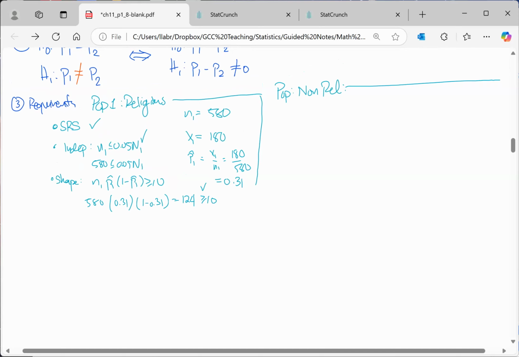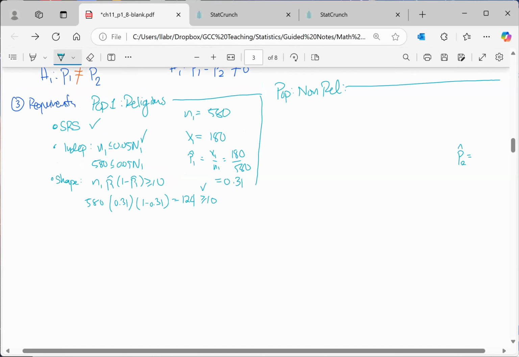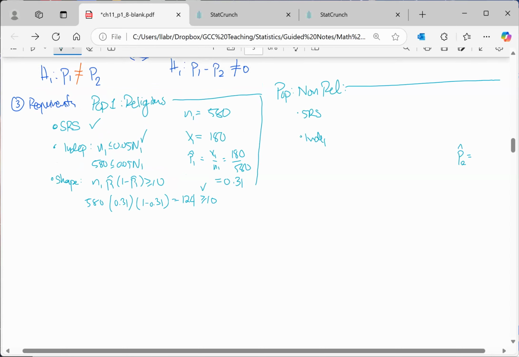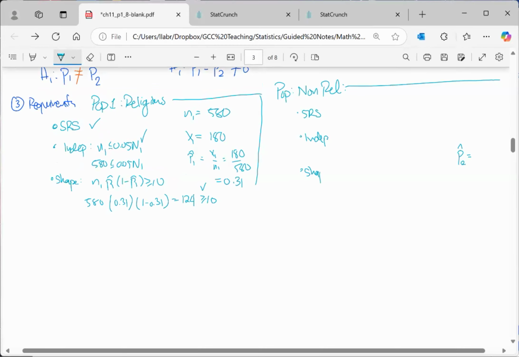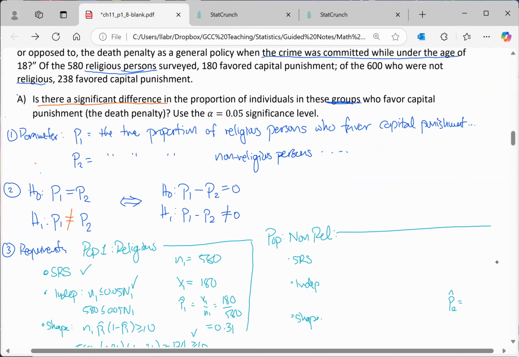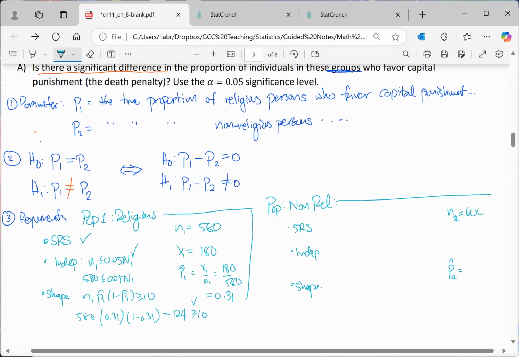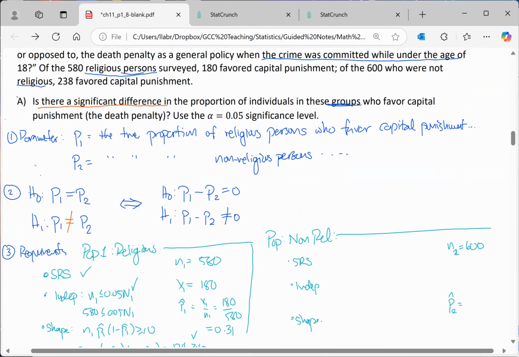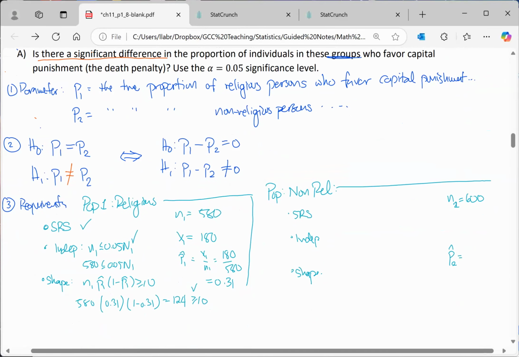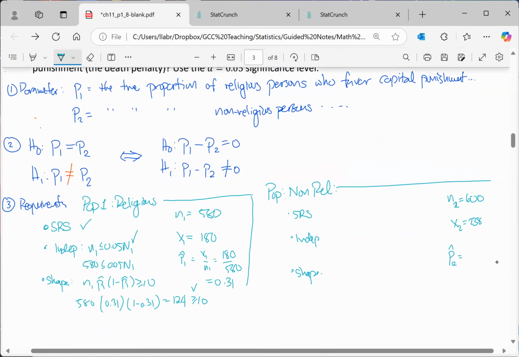All right, hopefully you verified this. We found that we will still need to check SRS, independence, and the shape requirement, but this time we're doing it for the second population. That was the population of non-religious individuals. There were 600 non-religious individuals. Of those 600, 238 favored capital punishment.